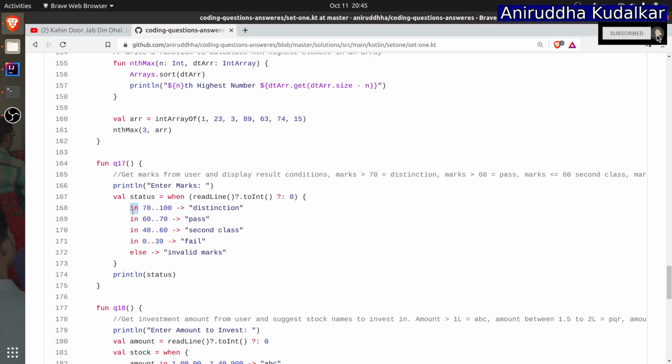See, the in operator is there. So whatever input you are getting from a user, if that is between 70 and 100, distinction. See, the in operator.